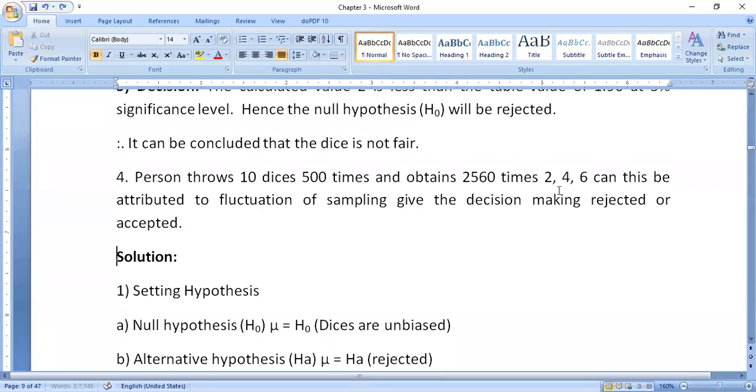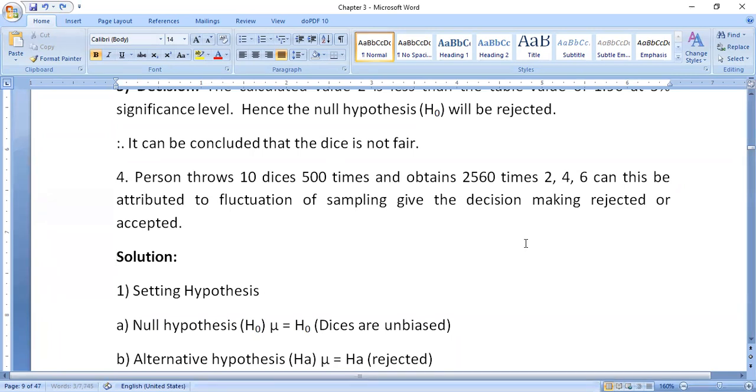Can this be attributed to fluctuation of sampling? Give the decision: rejected or accepted. Ten dice are thrown 500 times, and we got 2560 times 2, 4, 6.